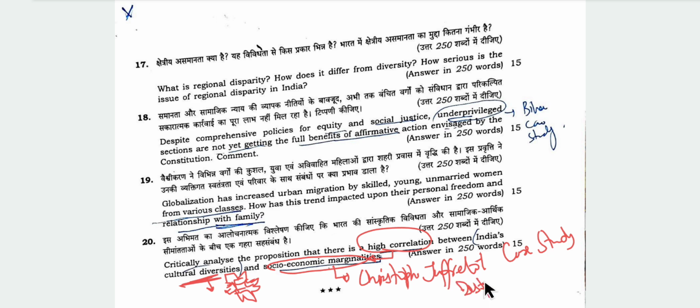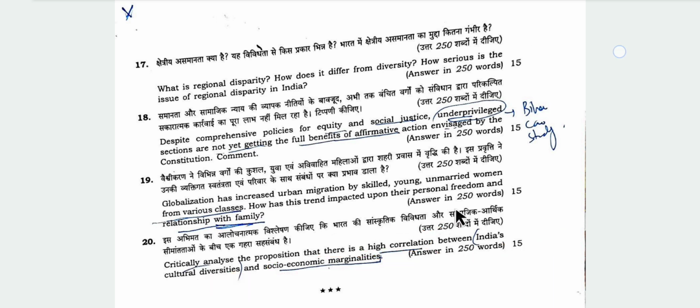Despite India being diverse, the socioeconomic indicators of minority communities are not very good as per Christophe Jaffrelot. I mentioned some data points which I had prepared earlier. This can be done, and the question can be concluded accordingly.